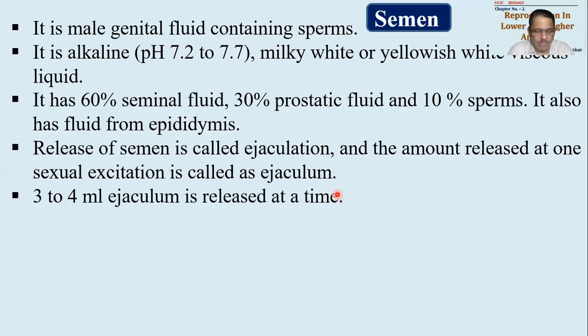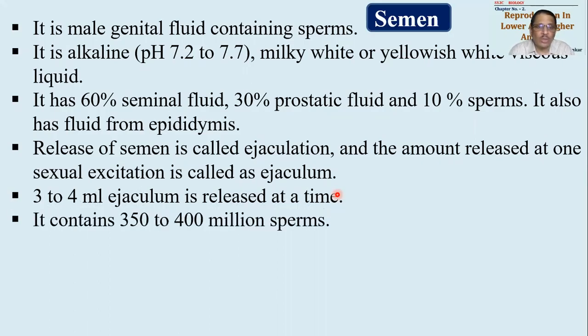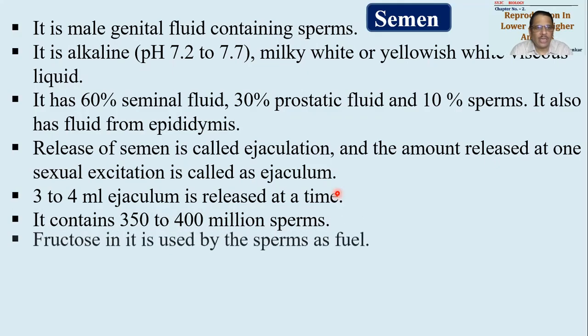Ejaculum released at a time is around 3 to 4 milliliters. 3 से 4 milliliters तक का ejaculum बाहर निकल के आ सकता है. It is released at a time. That is important. It consists of around 350 to 400 million sperms. Sperm count अगर आप लोग देखना चाहोगे तो sperm count is around 80 to 120 million. Remember, 80 to 120 million sperms are present per milliliter of semen. Sperm count पूछा तो ये नंबर आना चाहिए. अभी कितना semen दिया जाएगा? 3 to 4 ml. तो multiply 80 to 120 by 3 to 4. You will get the total number of sperms present in ejaculum. So that's an idea behind it.